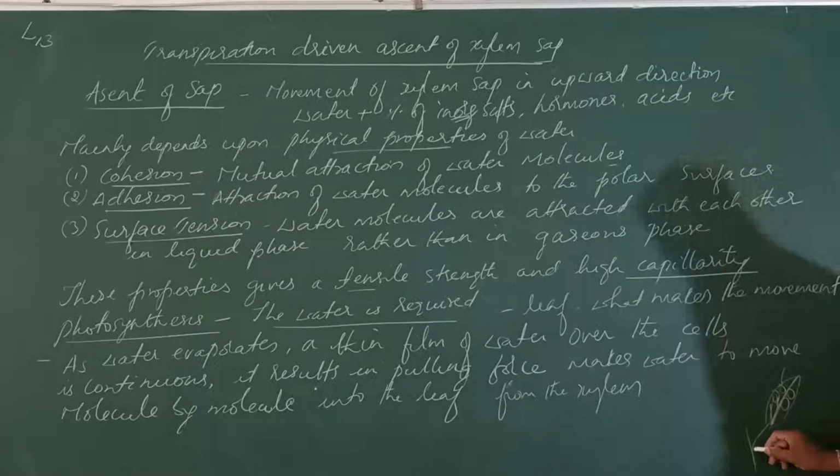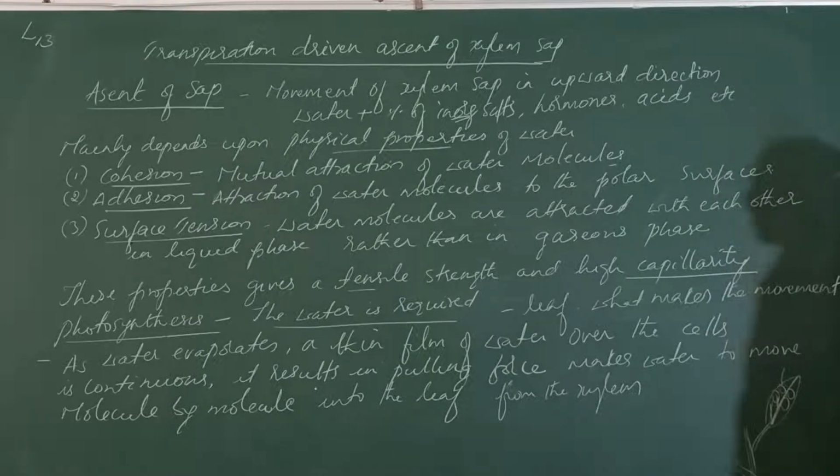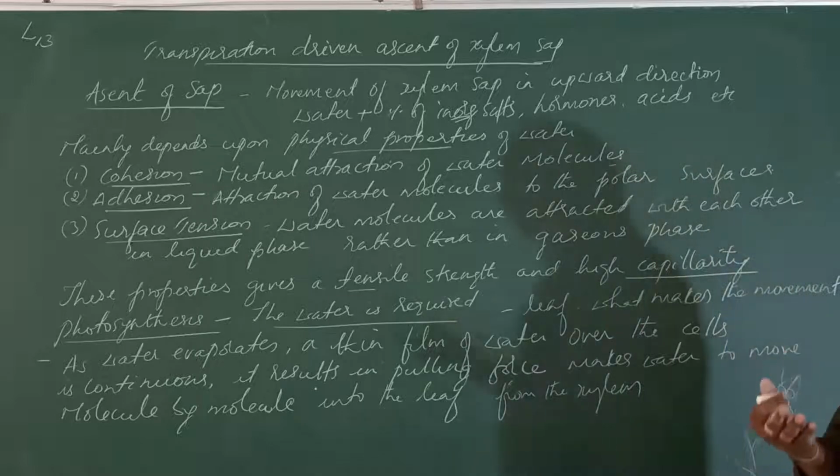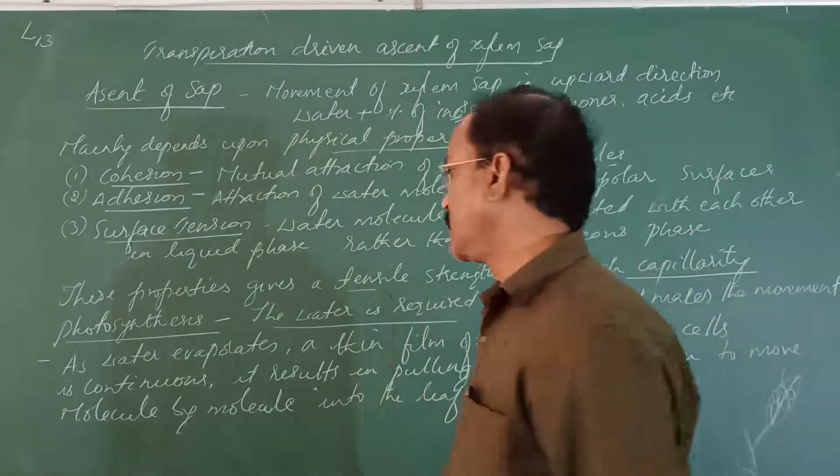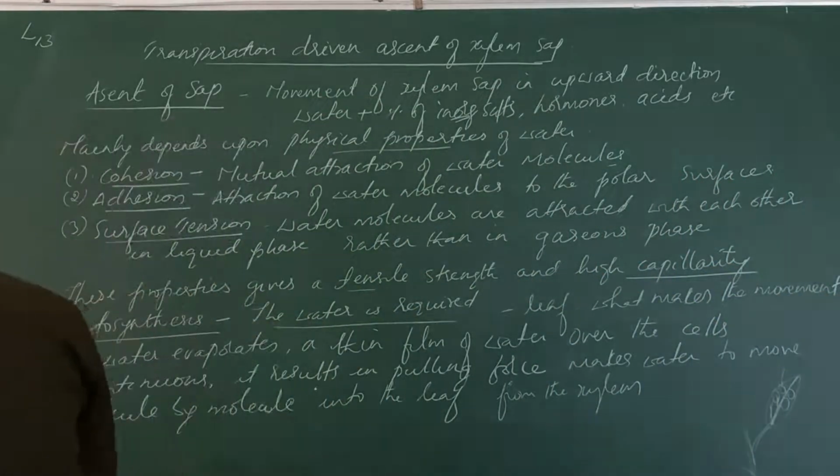So here also the xylem is present in the petiole, it reaches the petiole xylem, and from the petiole into the branch, and from the branch into the main branch. So in the branch also there is a xylem. These xylem combine into larger vessels and tracheae that are present in the main branch, and finally it reaches the root. So that pulling force makes the movement of water molecules in the xylem.